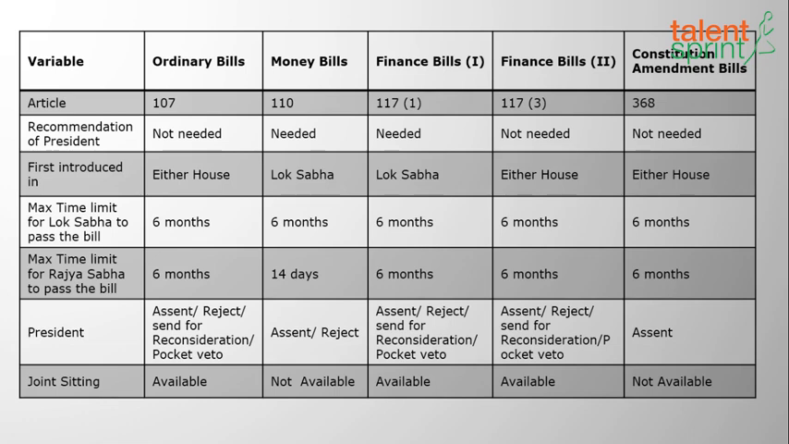As far as the examination is concerned, the money bill is very important. And what about joint sitting? Whenever there is a deadlock between two houses on any bill, they will sit together. The President will call for a joint sitting under Article 108. We have adopted the joint sitting from the Australian constitution, as we have seen in previous sessions. It is available for ordinary bills and finance bills type 1 and type 2 only. It is not available for money bills and constitutional amendment bills.